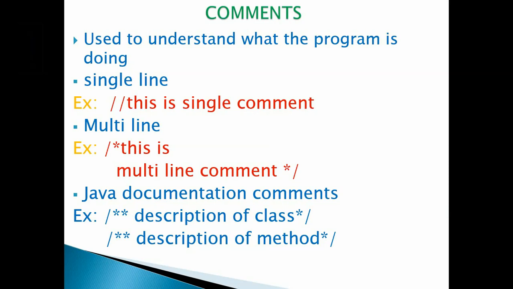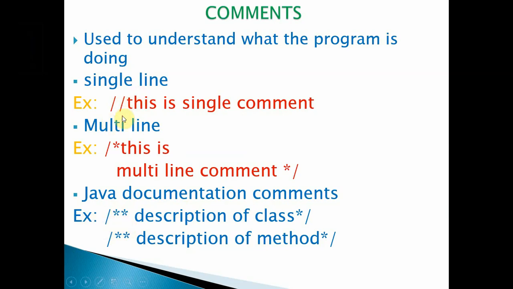Java documentation comments are special to Java programming, where you can provide some information related to the basic elements of Java. What are the basic elements in general in Java? That is class, object, methods. A class consists of methods, so here we can provide some description or information related to class and method. This is the way you can define it.